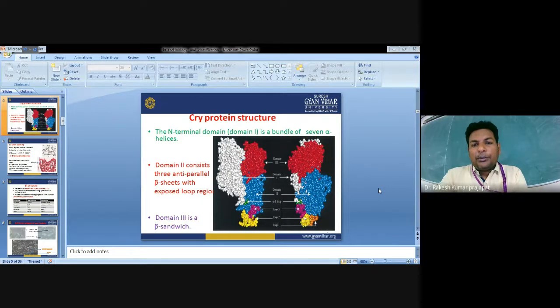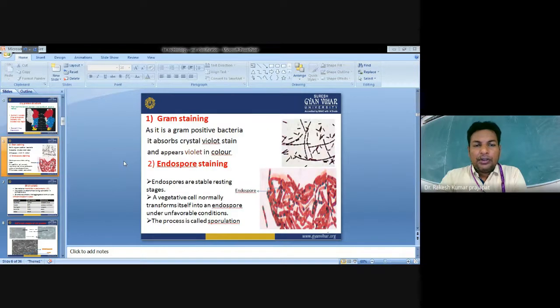If we talk about the Cry protein structure, the N-terminal domain is a bundle of 7 alpha helices. You can see the N-terminal domain, and this is the C-terminal domain 3. The first N-terminal domain consists of 7 alpha helices. Domain 2 consists of 3 antiparallel beta sheets with exposed loop regions. Domain 3 is a beta sandwich.